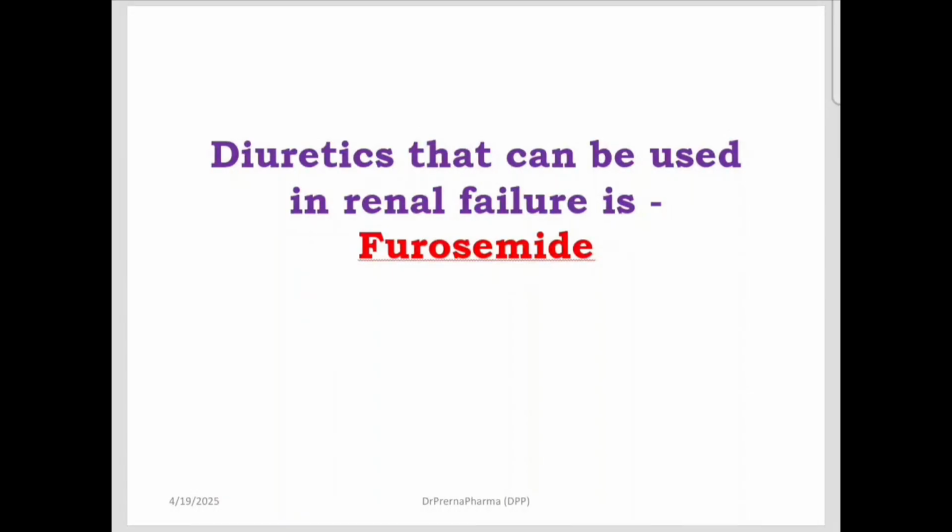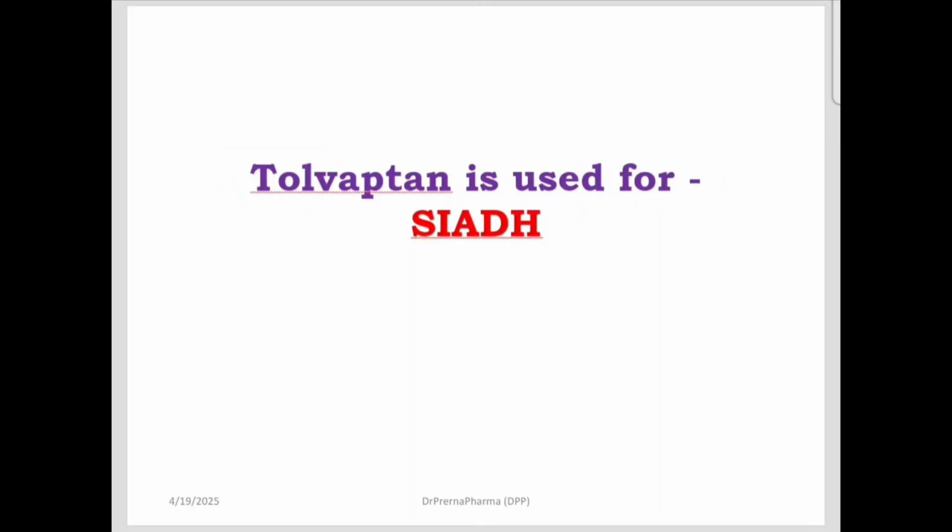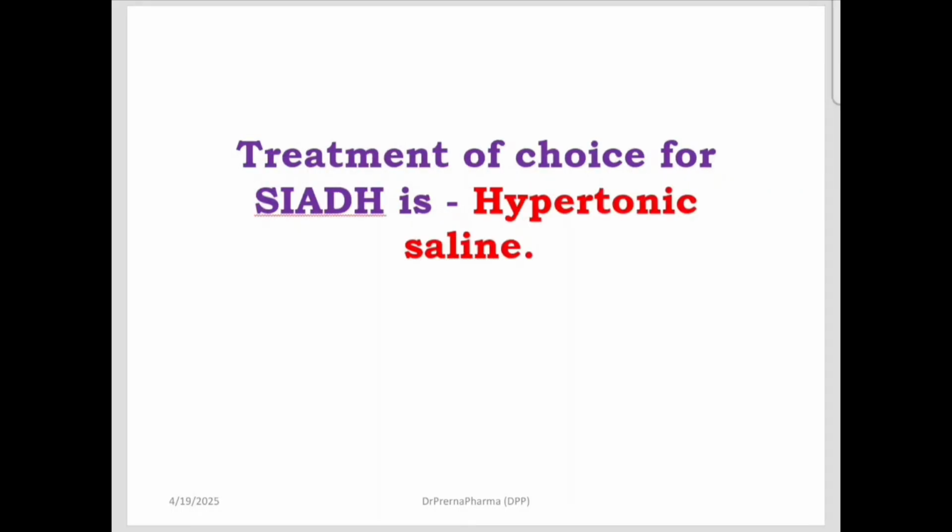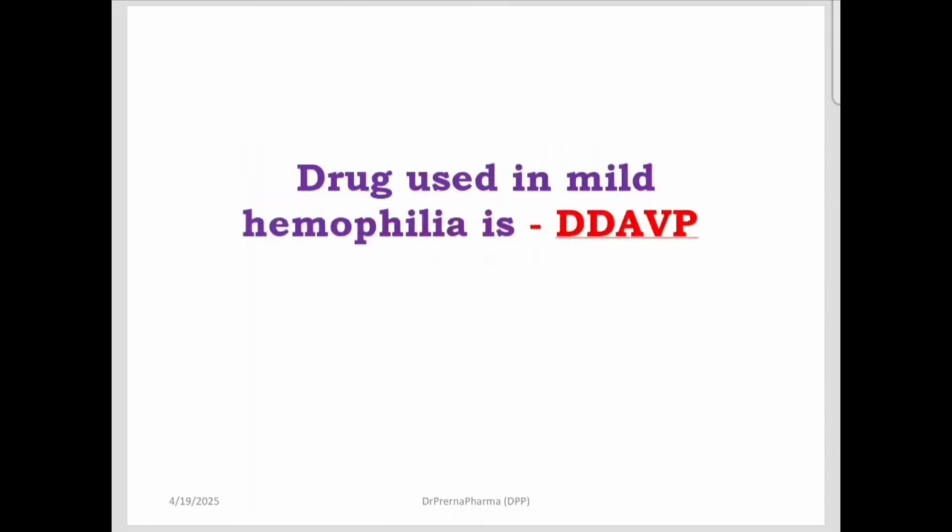Diuretic that can be used in renal failure is furosemide. Furosemide can be used when renal failure is there. Then tolvaptan is used for SIADH. It is a vasopressin receptor antagonist and this is used in SIADH. Treatment of choice for SIADH is hypertonic saline. Drug used in mild hemophilia is DDAVP, which is desmopressin.